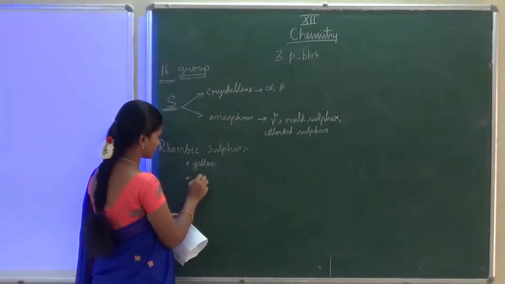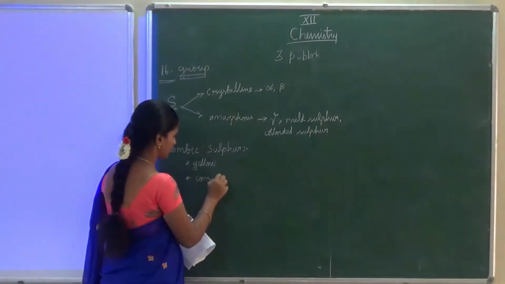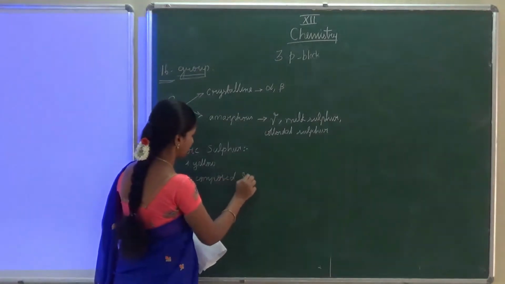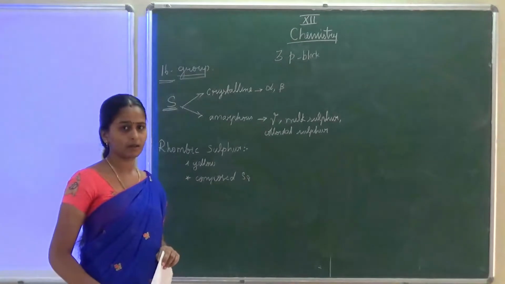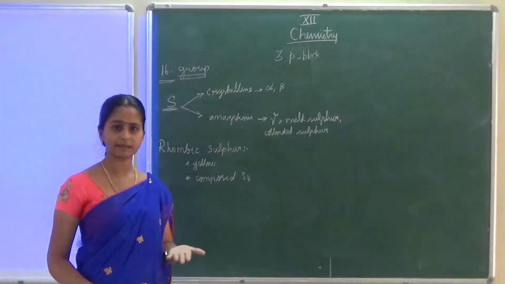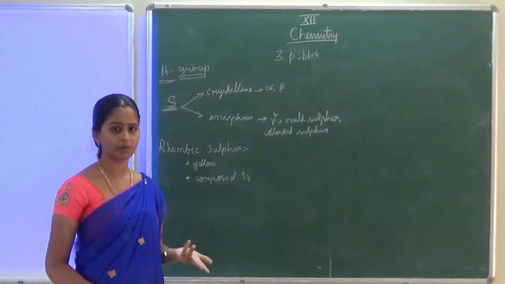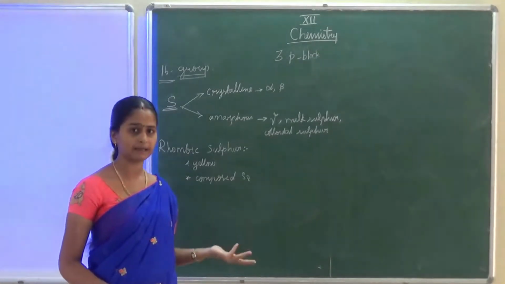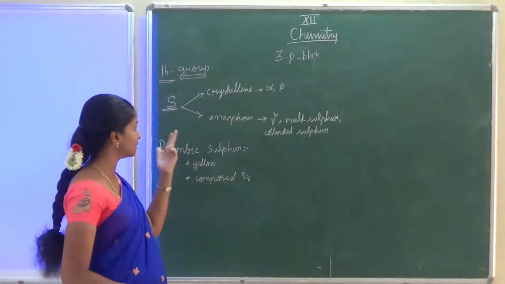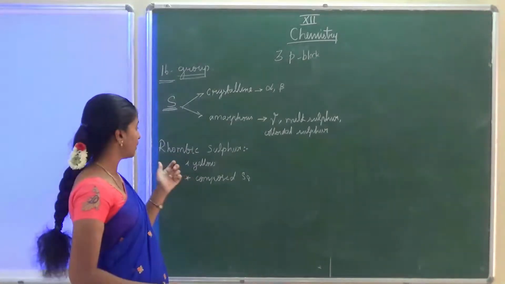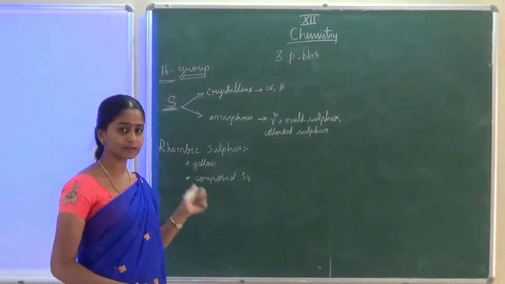It is composed of S8 molecules. We know sulfur is polyatomic. Monoatomic means all the noble gases. Diatomic examples are hydrogen, nitrogen, oxygen or chlorine. Now sulfur is polyatomic.